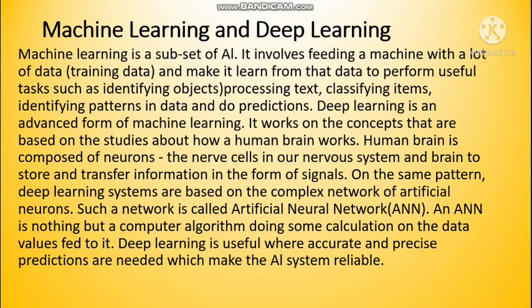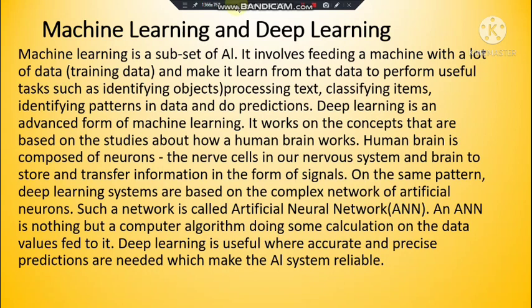Machine learning is a subset of AI, that is artificial intelligence. It involves feeding a machine with a lot of data, as I told, training data, and making it learn from that data to perform useful tasks such as identifying objects, processing text, classifying items, identifying patterns in data, and doing predictions.